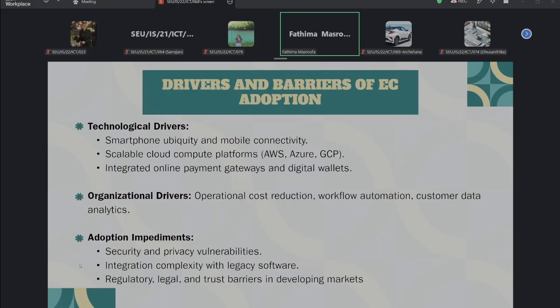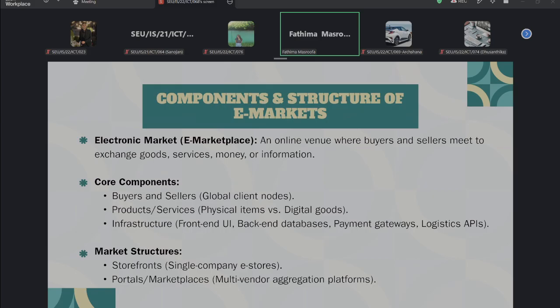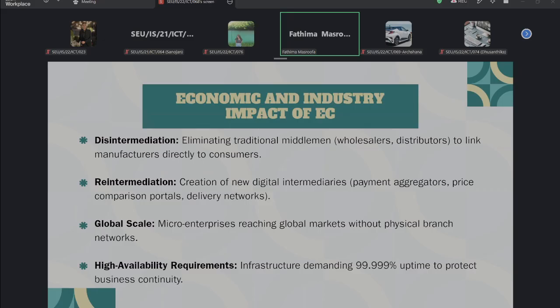Right, that is about the previous one. Economic and industry e-market. So here we are going to see these four terms we are going to discuss. What is disintermediation and re-intermediation, global scale and high availability requirement, right? So here